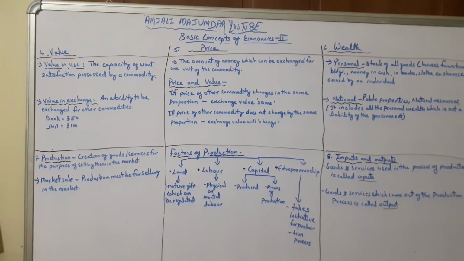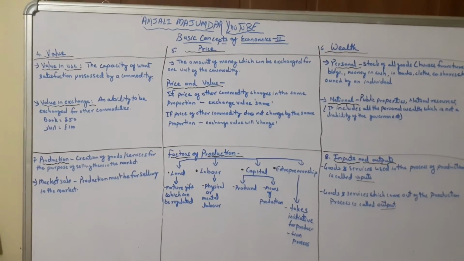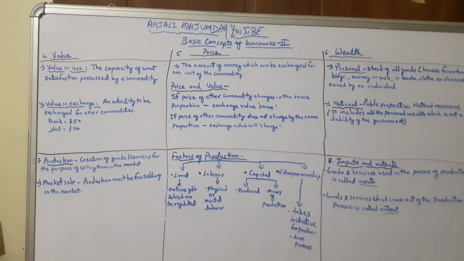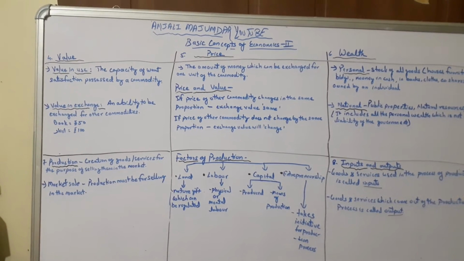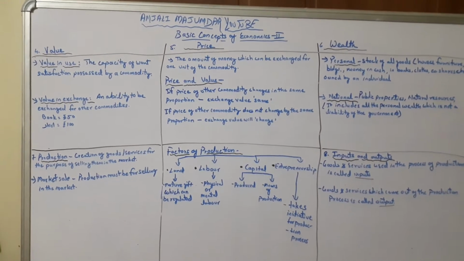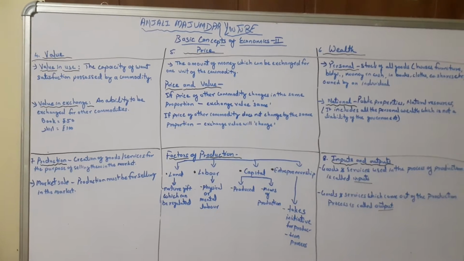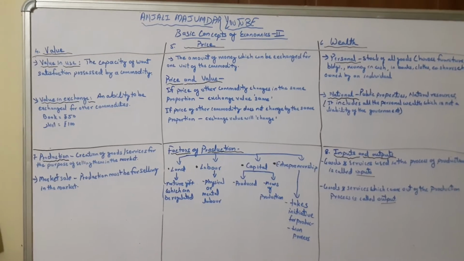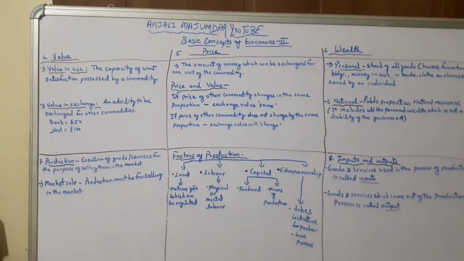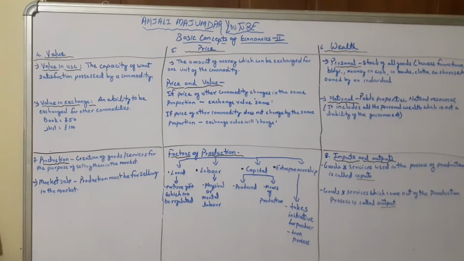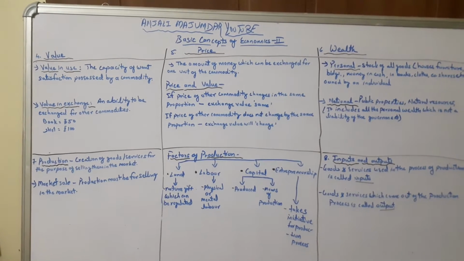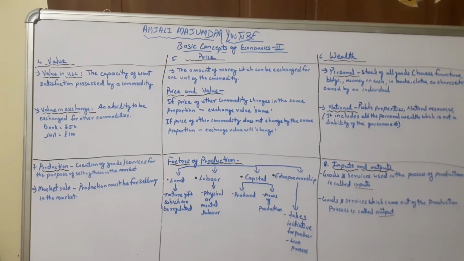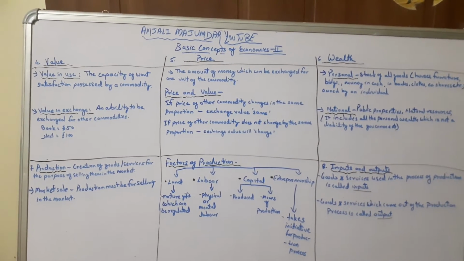In the same way, during monsoon or winter season, a glass of milk, hot milk, or a cup of tea or coffee, they have a capacity to satisfy my want of getting something warmer beverages given the season requirement. So value in use usually refers to the capacity of any commodity to satisfy the needs.